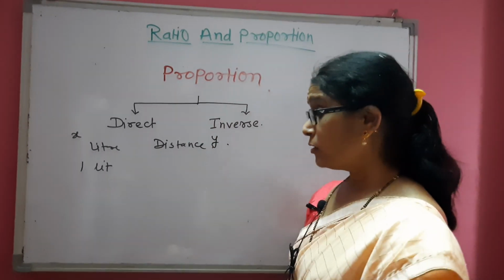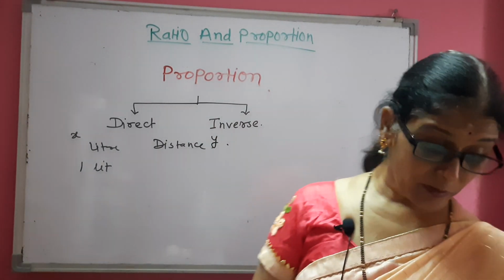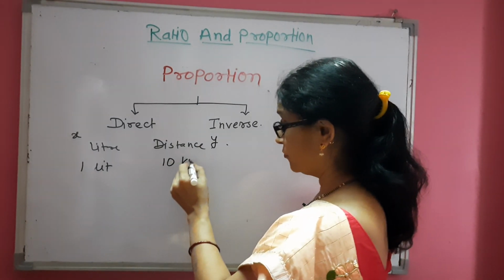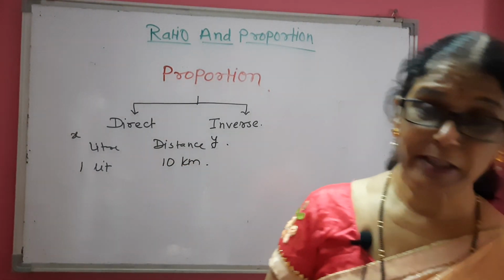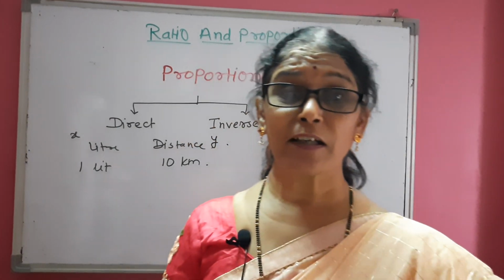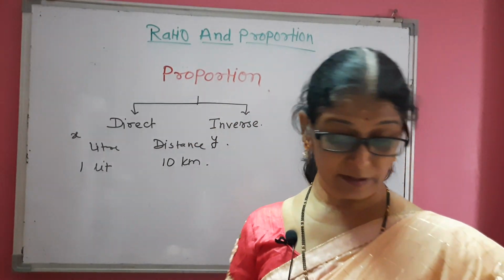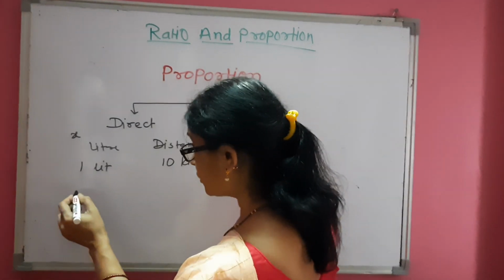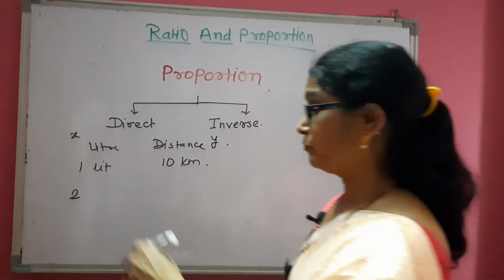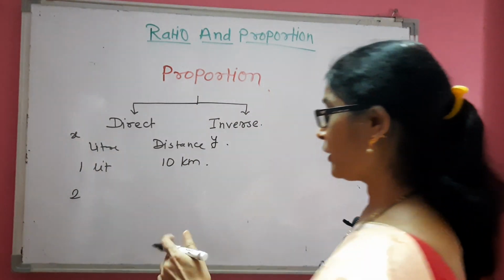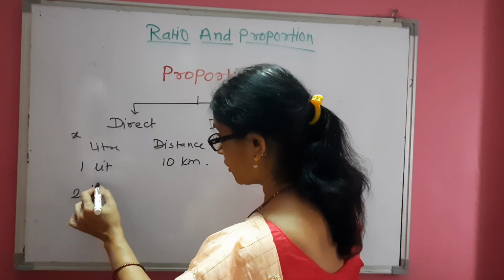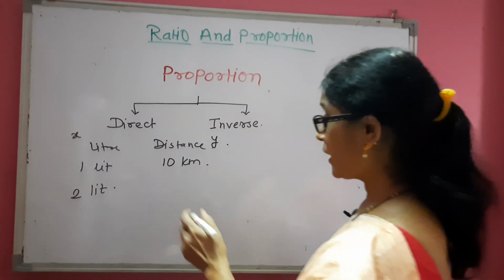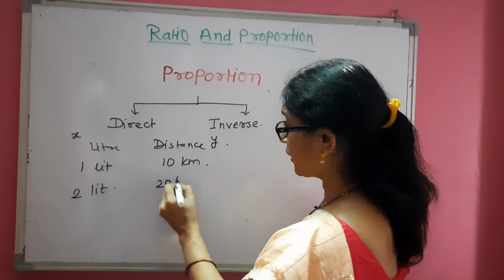So 1 liter petrol covers 10 kilometer distance. Means in 1 liter petrol, your vehicle covers 10 kilometer. Now consider you change this. You take 2 liter petrol, or you fill 2 liter petrol in your vehicle. Then it will cover 20 kilometer